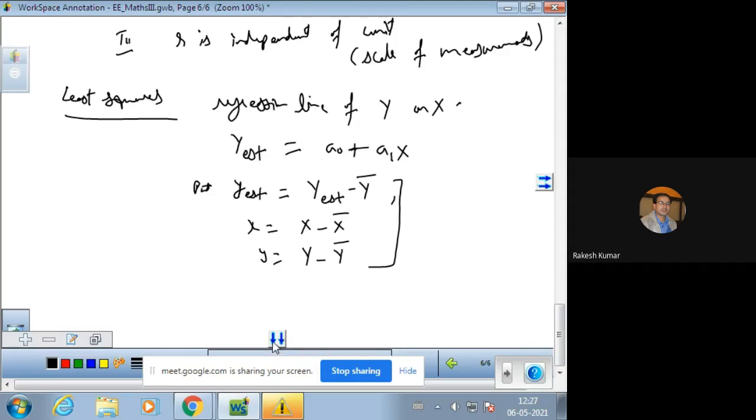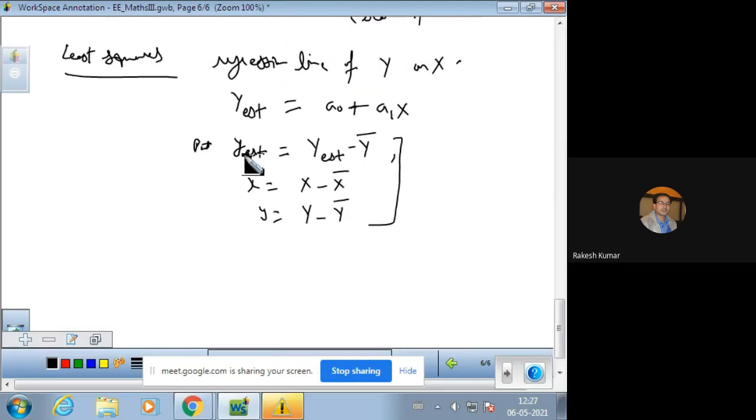Yesterday we studied the example of change of scale. Y est means estimated or estimation of Y. So Y est is equal to a1x, and that can be written as sigma xy upon sigma x square into x. This is by the method of normal equations, which we studied yesterday.